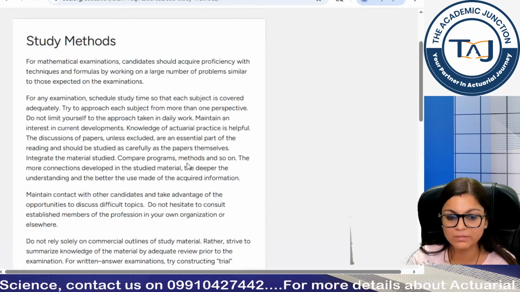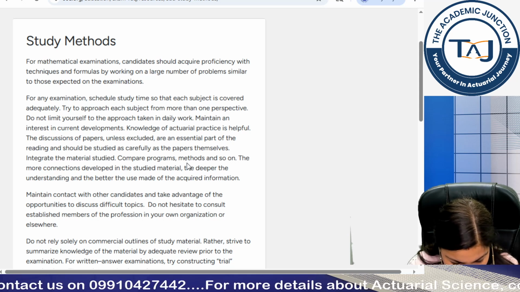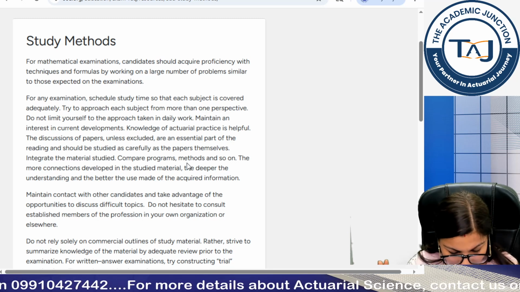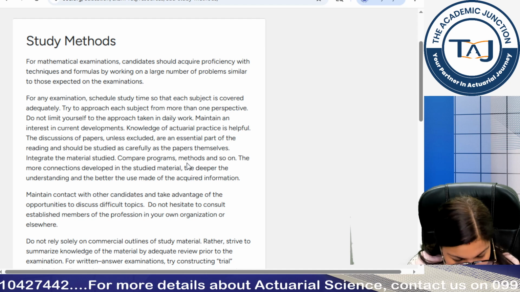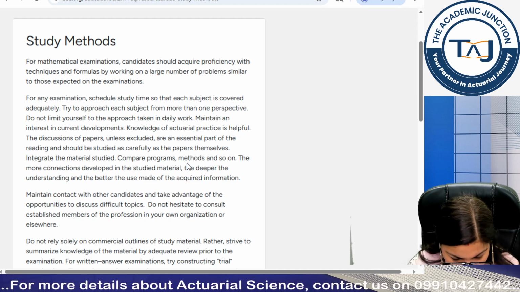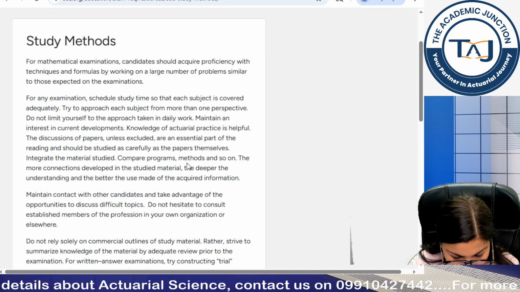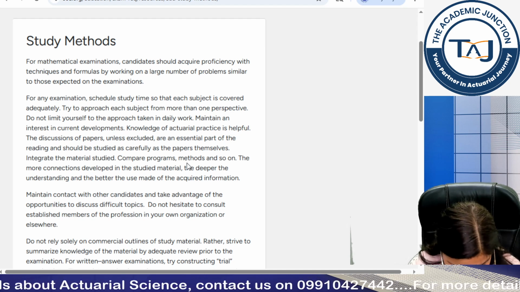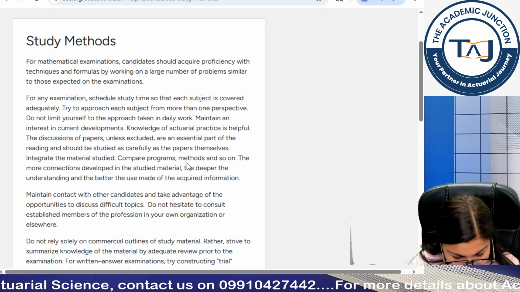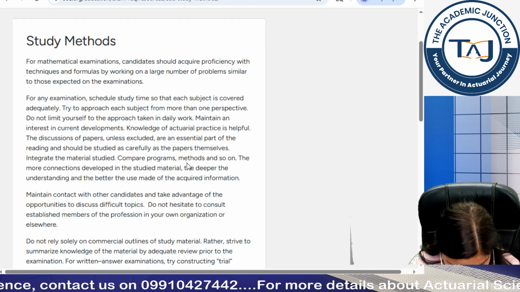So this is very important. See the methods that have been prescribed by SOA. For mathematical examinations, candidates should acquire proficiency with techniques and formulas by working on a large number of problems similar to those expected on the examinations. For any examination, schedule study time so that each subject is covered adequately. Try to approach each subject from more than one perspective. Do not limit yourself to the approach taken in daily work. Maintain an interest in current developments. Knowledge of actual practice is helpful.